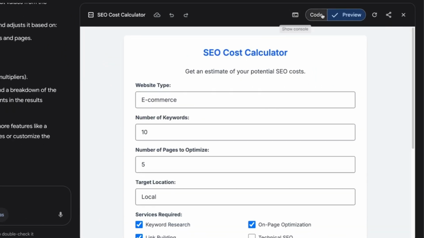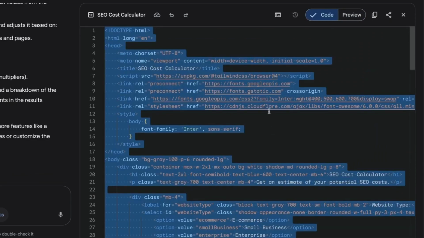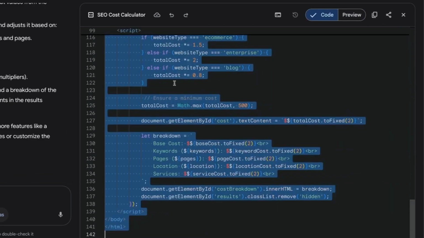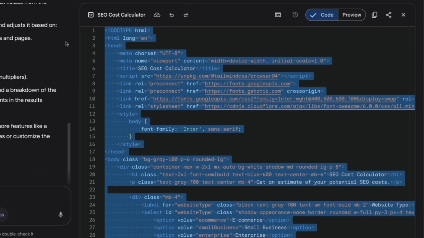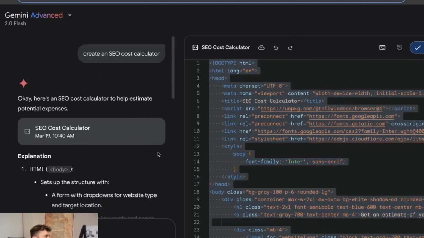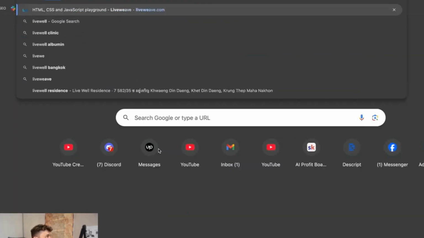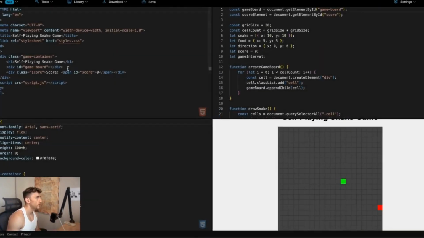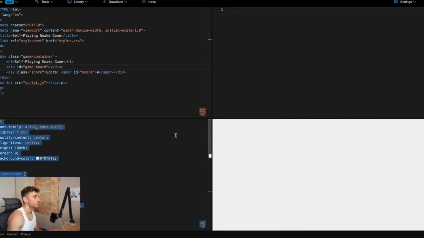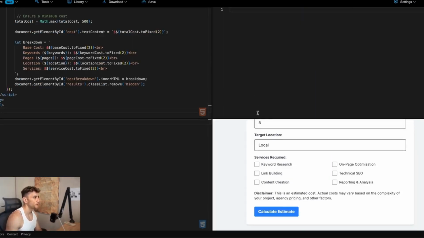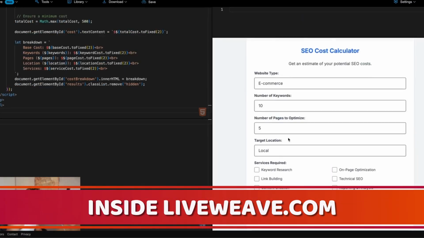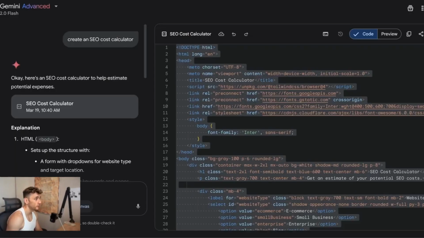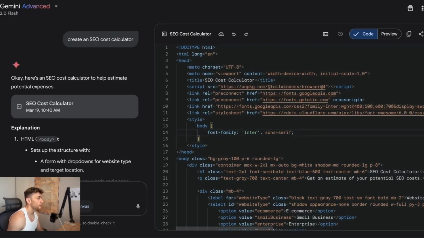And then also you can grab the code, like you can see right here. You could download that code if you wanted to as well. But the other option here is you can just go and embed that into a website. Also, if we go to LiveWeave, we can preview it here. So if we plug that in, you can preview it inside liveweave.com if you want to see what it looks like as a standalone. Really simple stuff to do.